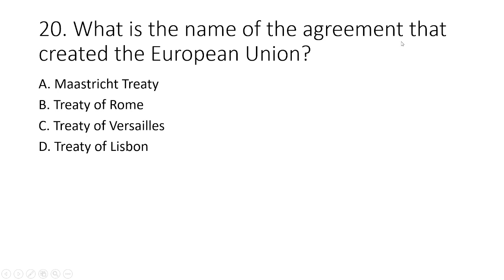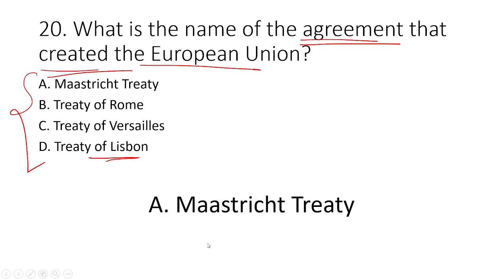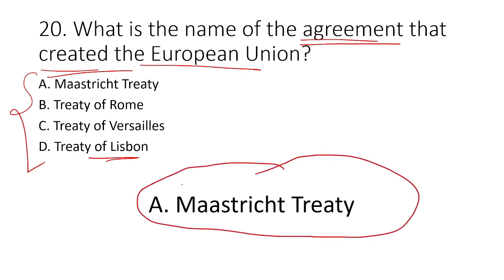What is the name of the agreement that created European Union? Okay, European Union creation is named after which agreement? Okay, agreement. 4 options are given: Maastricht Treaty, Treaty of Rome, Treaty of Versailles and Treaty of Lisbon. Okay, so which one is the correct answer? Out of these 4, European Union was created out of the Maastricht Treaty. Okay, option A, Maastricht Treaty is the correct answer.